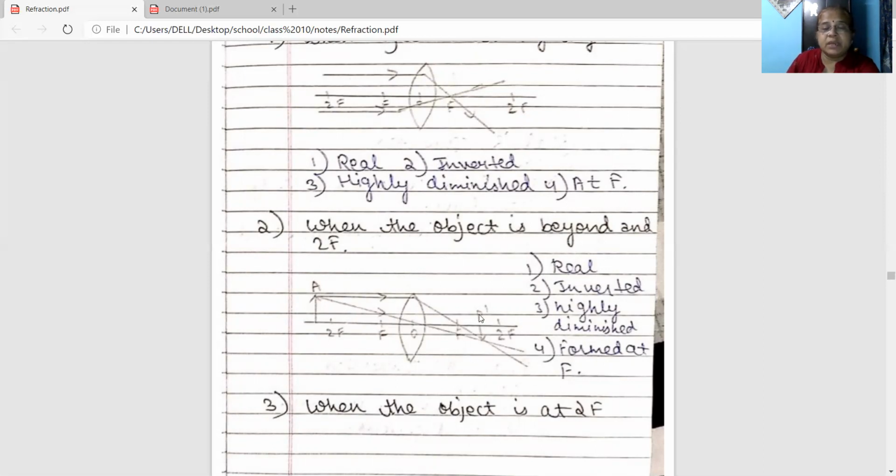Nature of image obtained is real. As it is real, so it will be inverted. It is small in size, and it is formed between F and 2F.